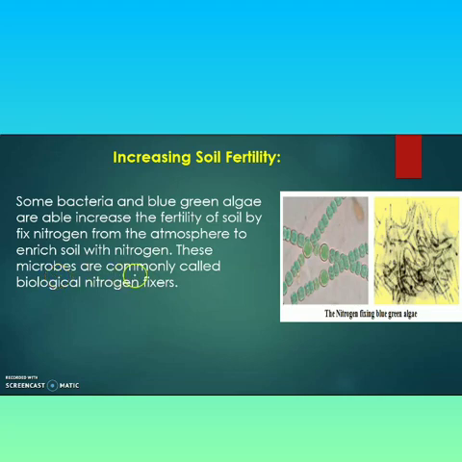These microbes are called biological nitrogen fixers. The common examples are nitrogen-fixing bacteria, that is Rhizobium, and blue-green algae. These are very common examples which are used for increasing the fertility of soil.